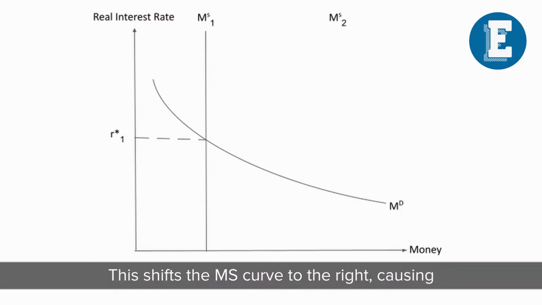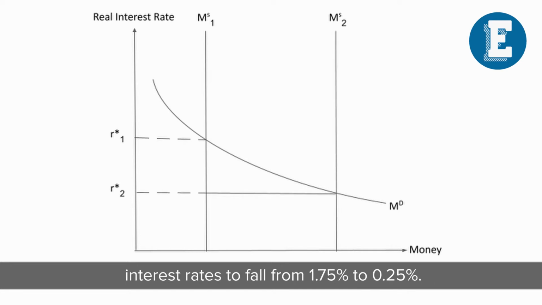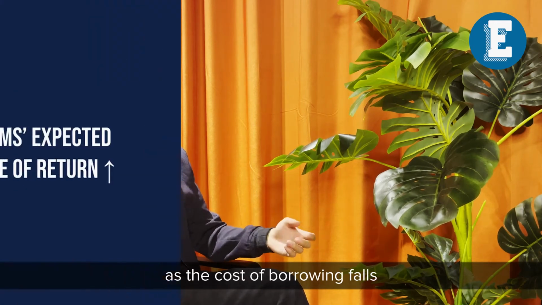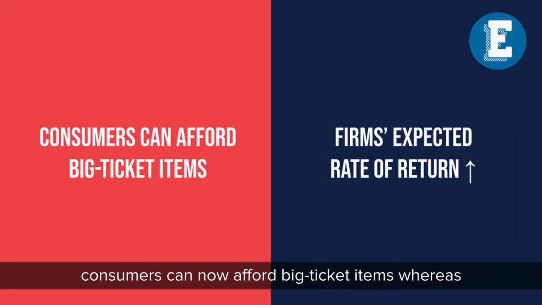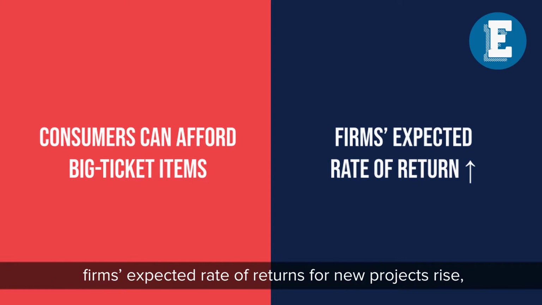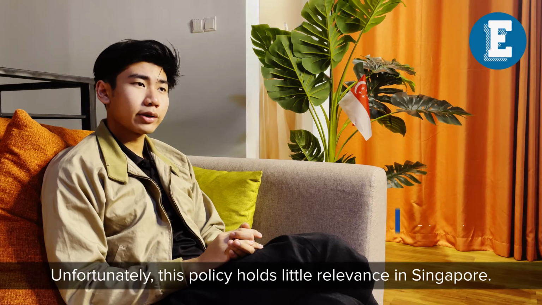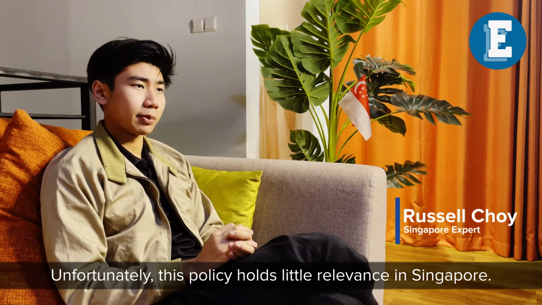This shifts the MS curve to the right, causing interest rates to fall from 1.75% to 0.25%. This then stimulates consumption and investments as the cost of borrowing falls. Consumers can now afford big-ticket items, whereas firms expect rates of returns for new projects to rise, causing a multiplied rise in AD. Unfortunately, this policy holds little relevance in Singapore.